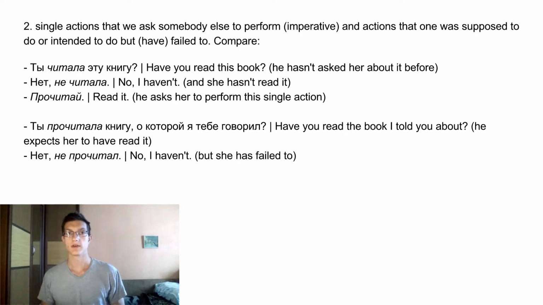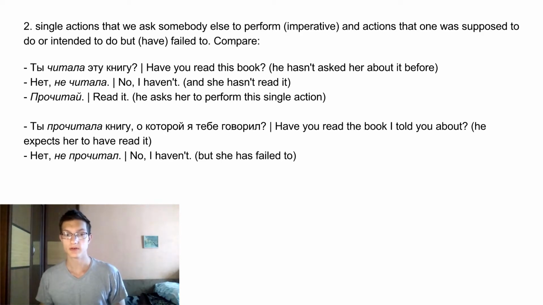We also use the perfective aspect to talk about single actions that we ask somebody else to perform, that is, the imperative, and actions that one was supposed to do or intended to do, but failed to. So compare. Ты читала эту книгу?